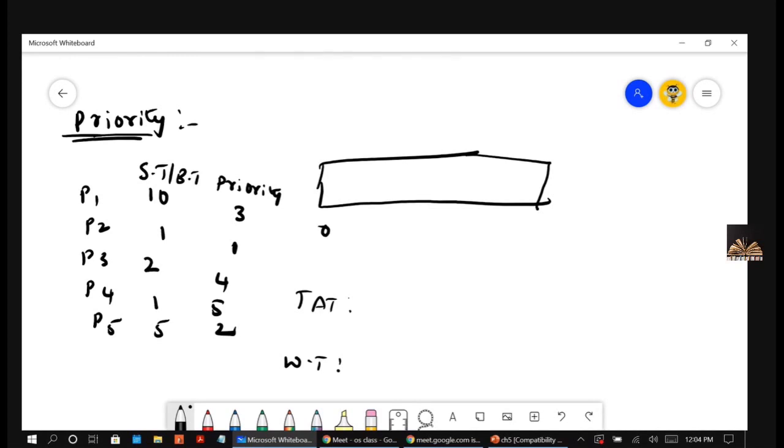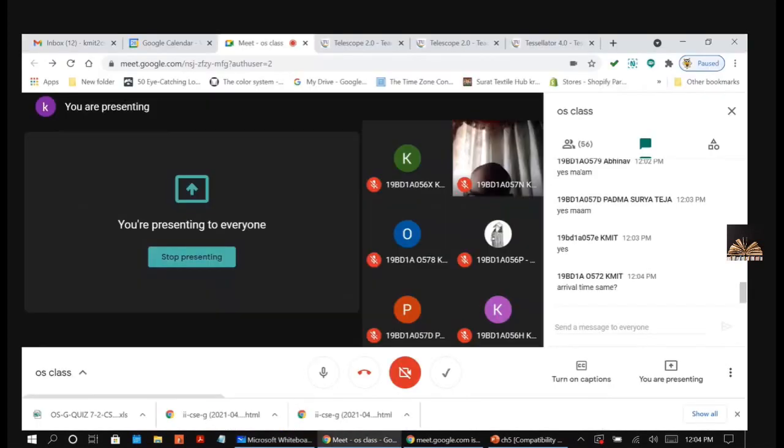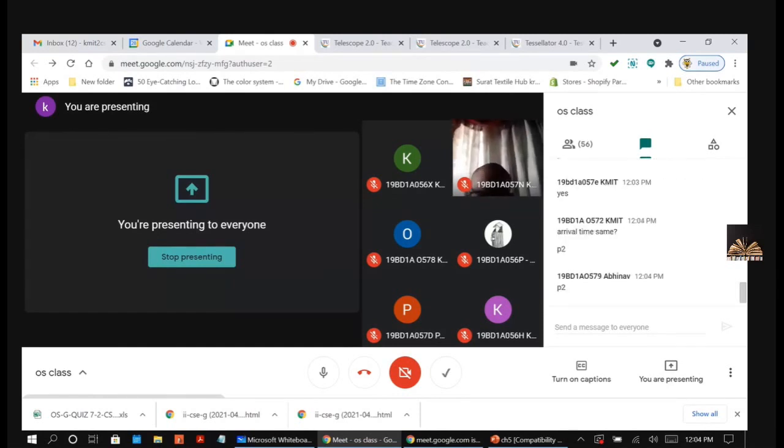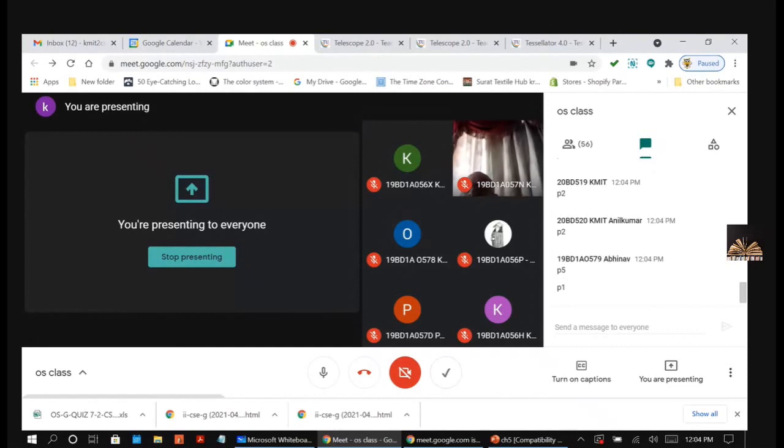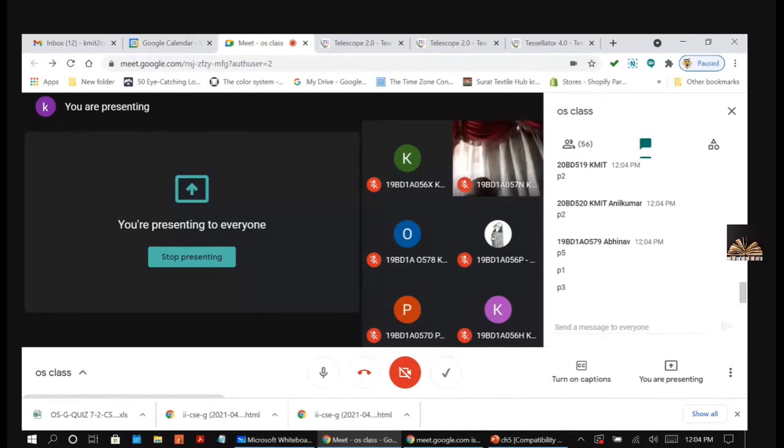Now you tell me which job will be given first. Arrival time is 0 for all the processes. Which is given first? P2, because it has priority 1, the highest priority. Then after P2, P5 will be given. Then P1 will be given. Then P3. Then P4. Now you calculate the total turnaround time and the waiting time. Quick.